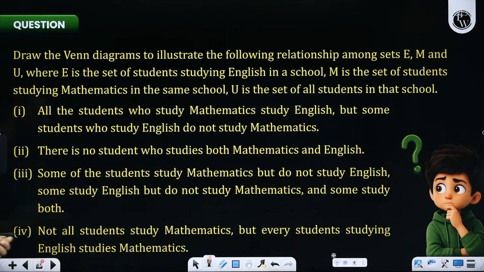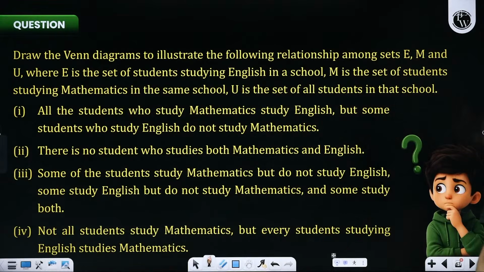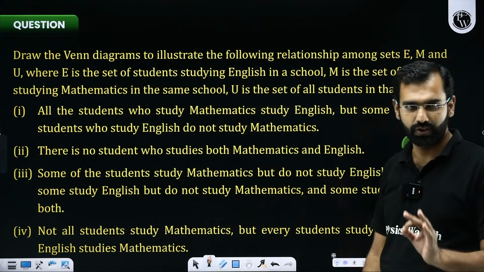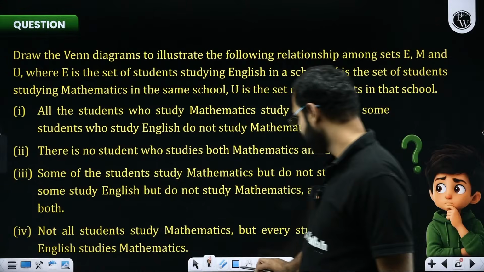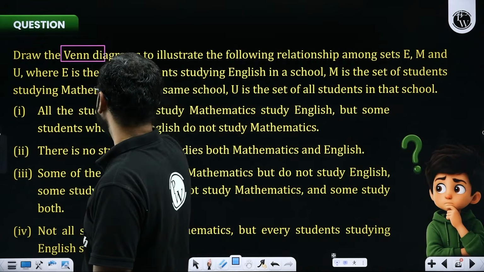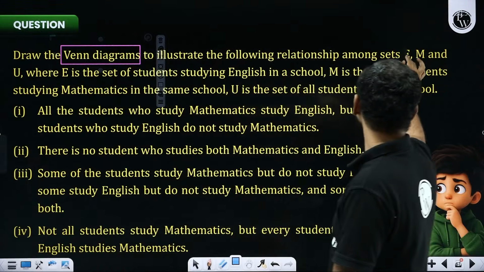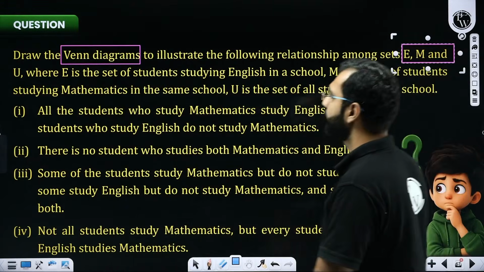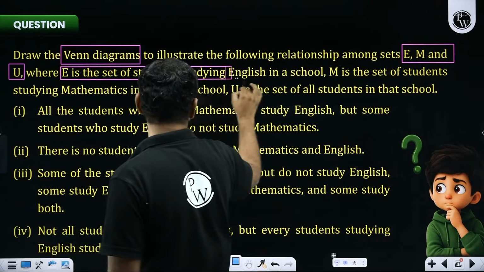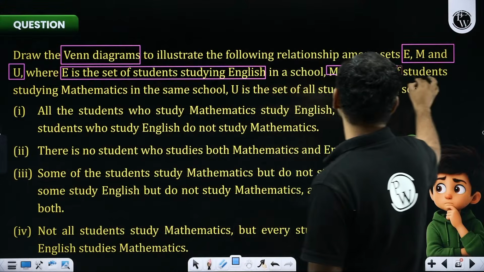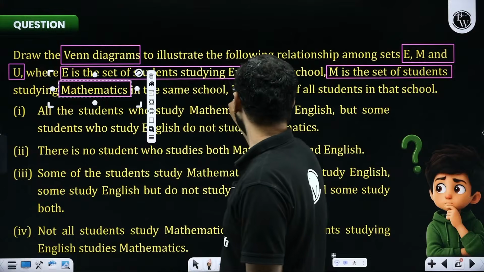Let's try a better question now. This one, shall we? Looks lengthy, but we will be able to do it with some decent, standard, direct effort. Let's see what they are asking us to do. So the question says, draw the Venn diagram to illustrate the following relationships among sets E, M, and U, where E is English, M is mathematics, I believe, and U is all the students of that school.